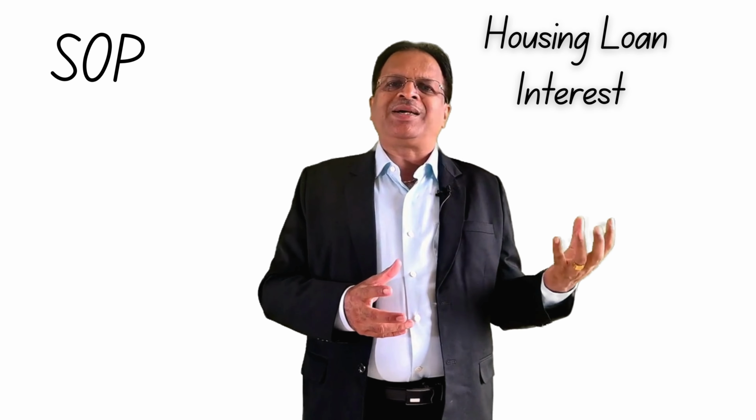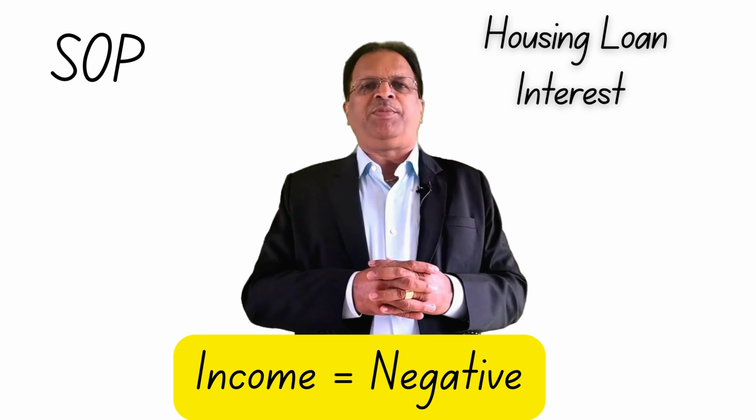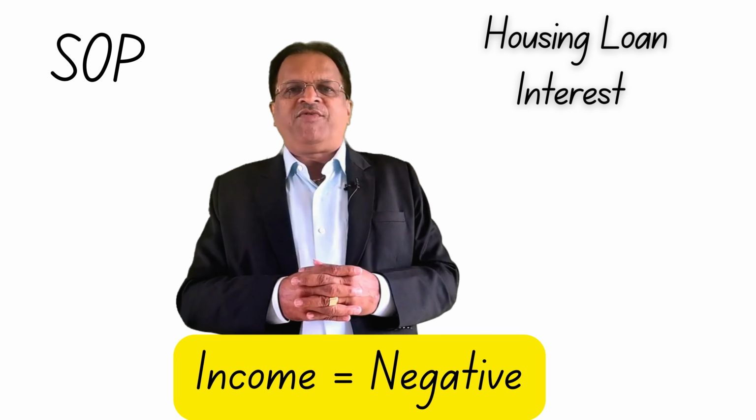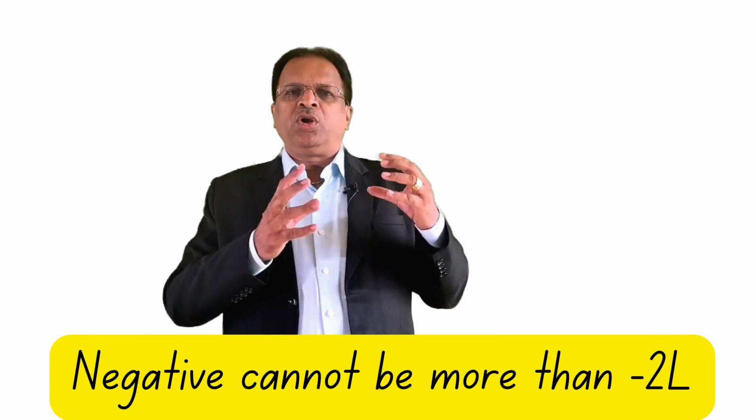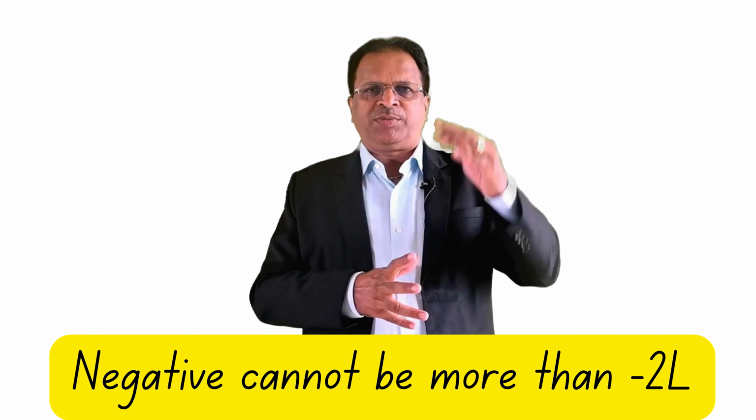So therefore, if you have an SOP and you have housing loan interest, your income under house property will definitely be negative. But again, there is a caveat: this negative cannot be more than minus 2 lakhs. Only minus 2 lakhs is adjustable with other heads of income. The rest has to be carried forward for 8 years.